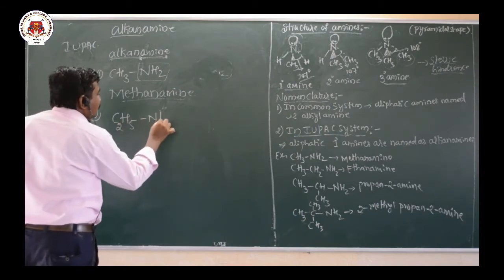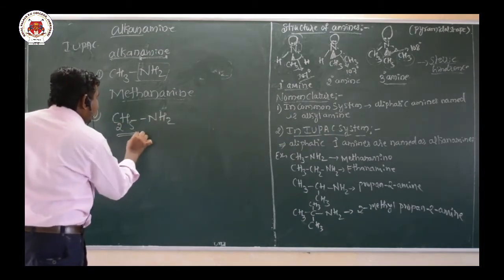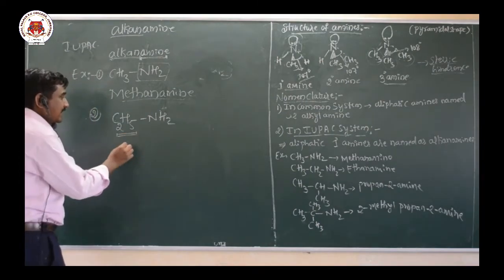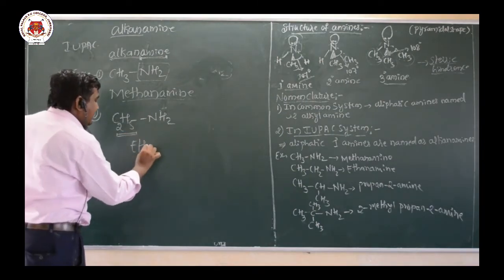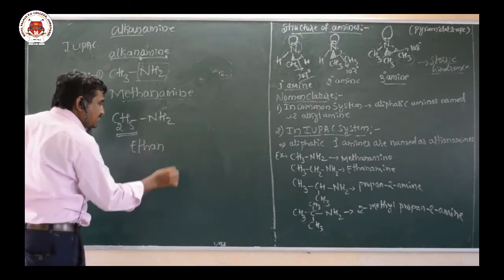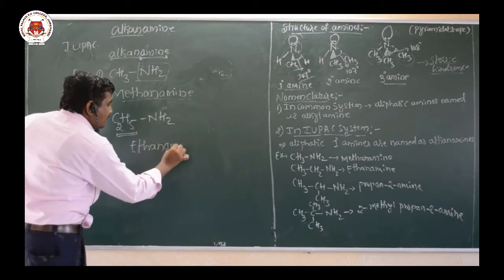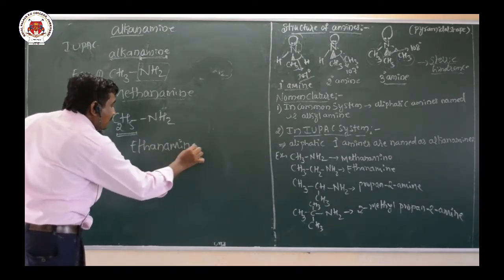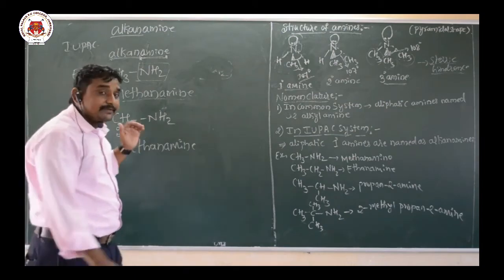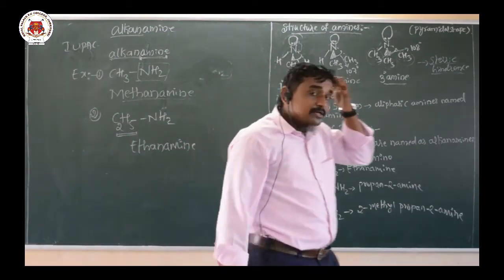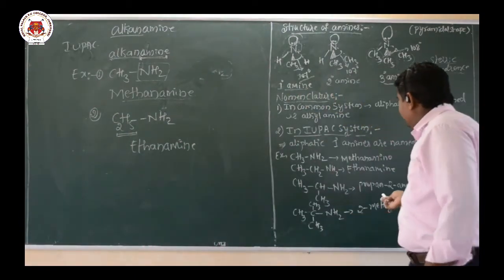C2H5NH2. The alkyl group, the alkane group, is ethane. The name of the compound is ethane. Here the E letter is replaced by the amine group. What is the name of the compound? Ethanamine. Okay. So now let us move to this third example.